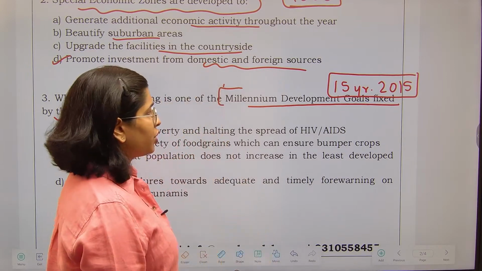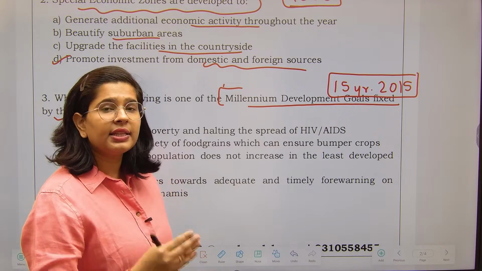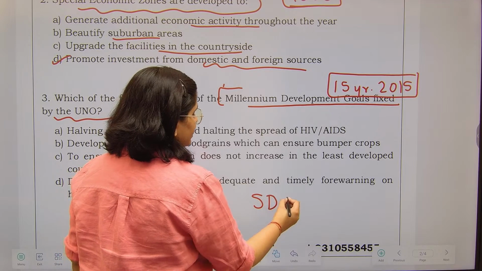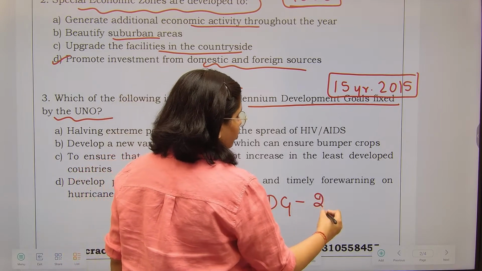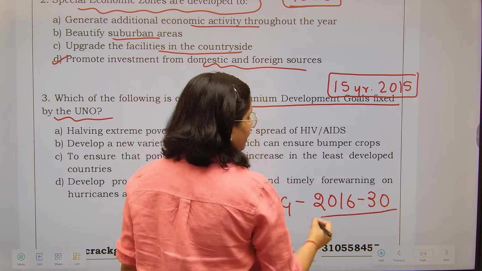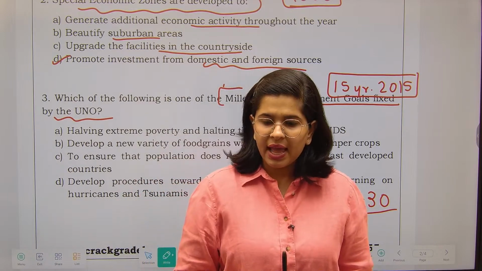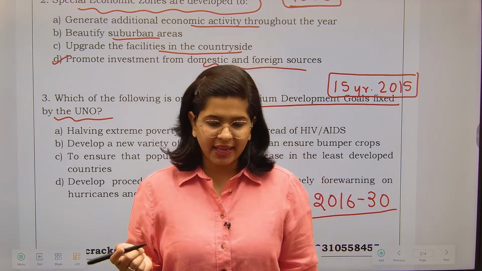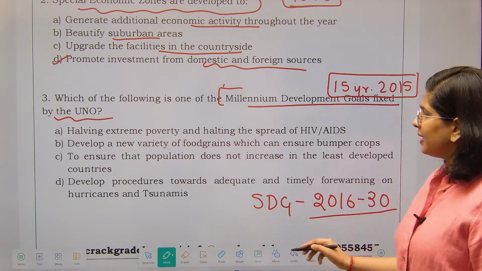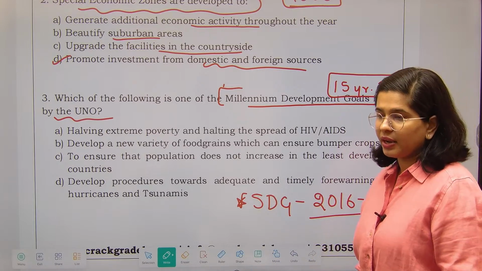In similar fashion, from 2016 to 2030, in this time period, we have SDGs, called Sustainable Development Goals. There are 17 goals in it, and yes, the correct answer is A, that is fine, but I'm just telling you, please also have an idea about the Sustainable Development Goals.